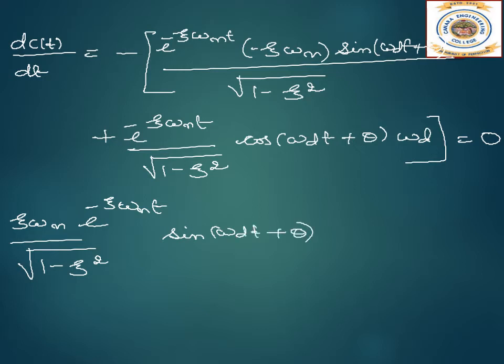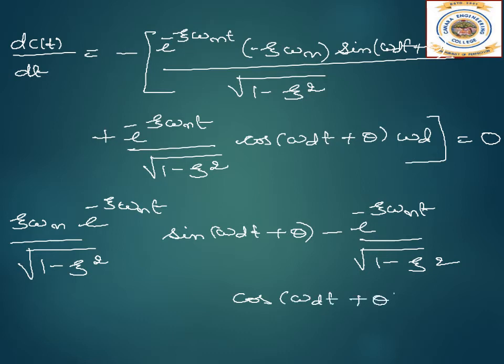I can write this as minus e power minus zeta omega n t divided by root of 1 minus zeta square cos omega d t plus theta into omega d equal to 0. So I can take it to the other side also, and take the common terms out.